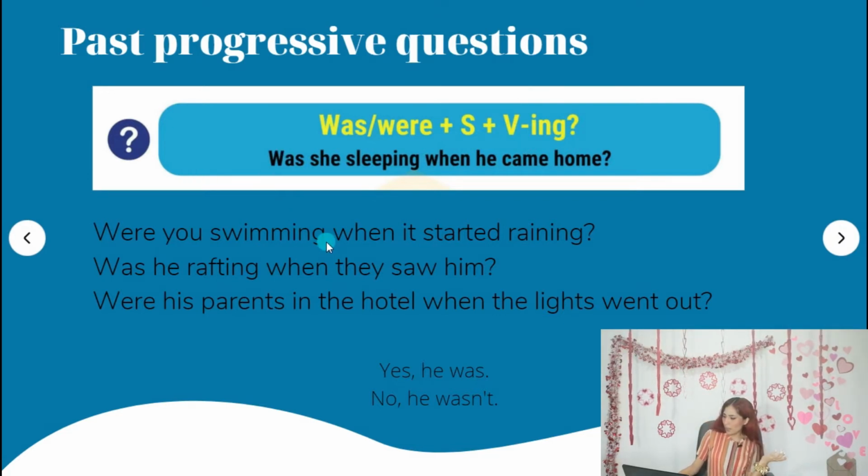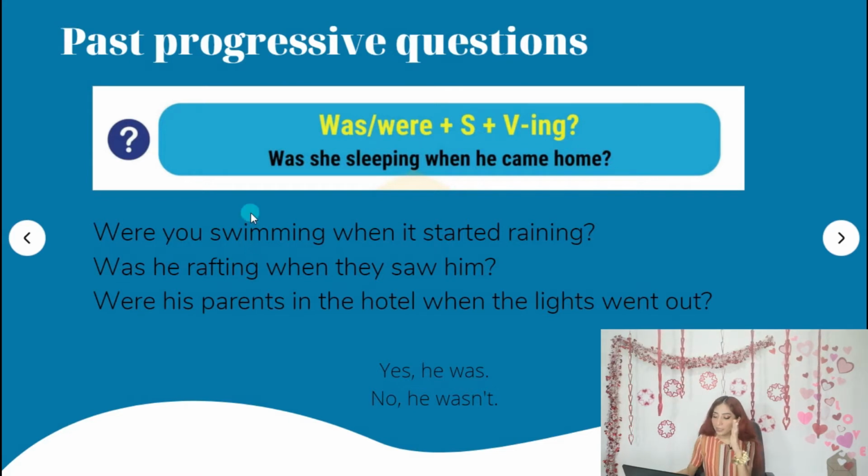Was she sleeping when he came home? So here we have the verb to be in past, that is was. Next to it, she, the subject. And then we have sleeping, that is the verb in ing, okay? So some examples in here that I have. So, were you swimming when it started raining?